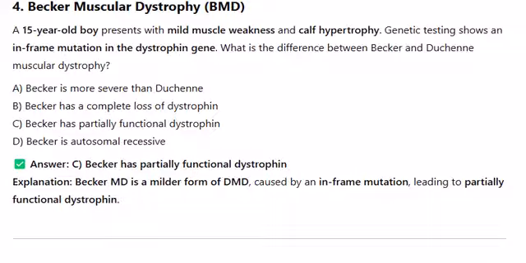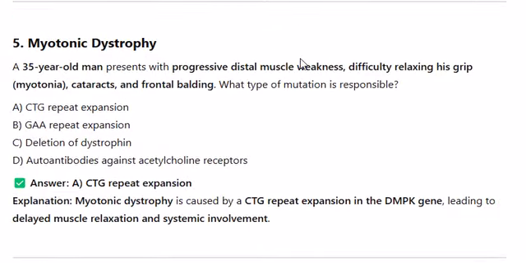5. Myotonic dystrophy. A 35-year-old man presents with progressive distal muscle weakness, difficulty relaxing his grip, myotonia, cataracts, and frontal balding. What type of mutation is responsible? A. CTG repeat expansion. B. GAA repeat expansion. C. Deletion of dystrophin. D. Autoantibodies against acetylcholine receptors. Answer: A. CTG repeat expansion. Explanation: Myotonic dystrophy is caused by a CTG repeat expansion in the DMPK gene, leading to delayed muscle relaxation and systemic involvement.